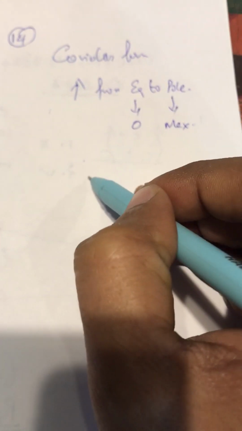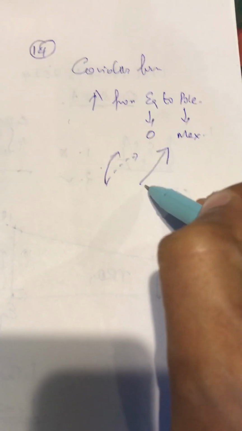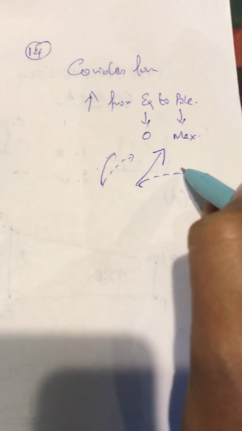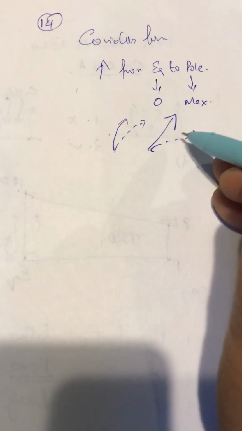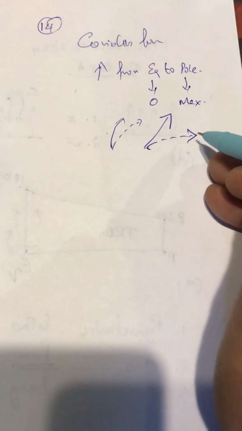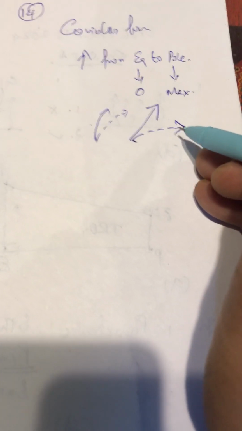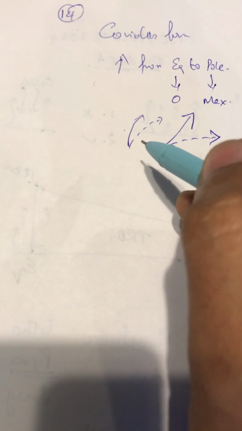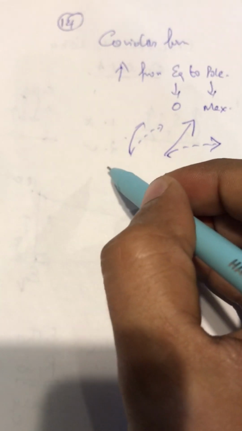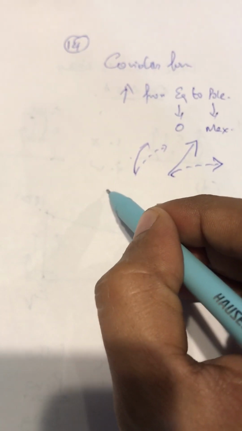Yes, it is. If the wind velocity is slow, it is slowly deflected. If the wind velocity is high, it is deflected with high force. So with the velocity of the wind, the Coriolis force also increases. The Coriolis force is directly proportional to wind velocity, and also to latitude. As latitude increases, Coriolis force increases. So statement 1 is correct, and statement 2, it is maximum at the poles and absent at the equator. Yes, it is so. Both are correct, option C.